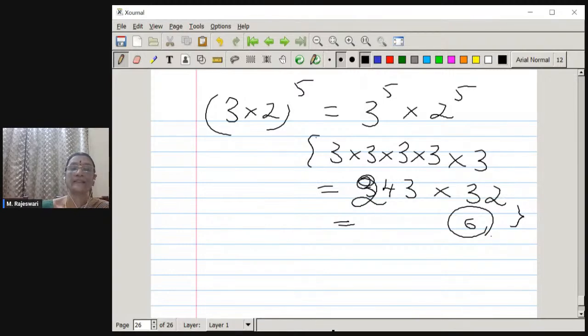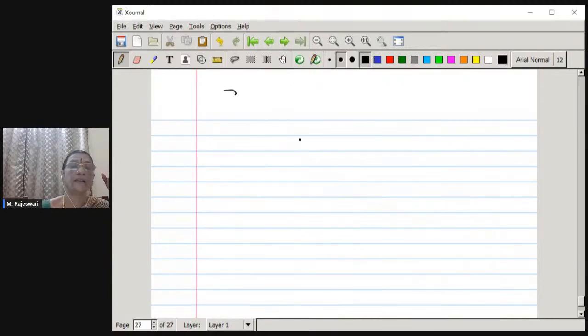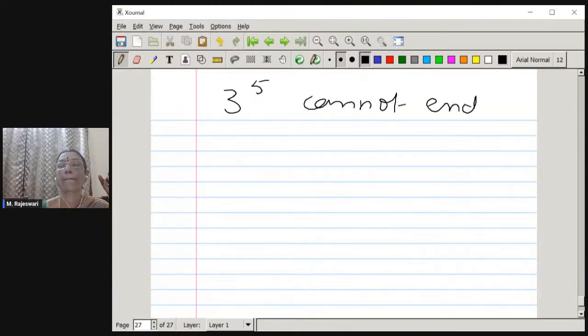When you find this, the understanding is okay, but when you write this, the answer has to be written like this. 3 power 5 cannot end in 0. Similarly, 2 power 5 cannot end in 0.